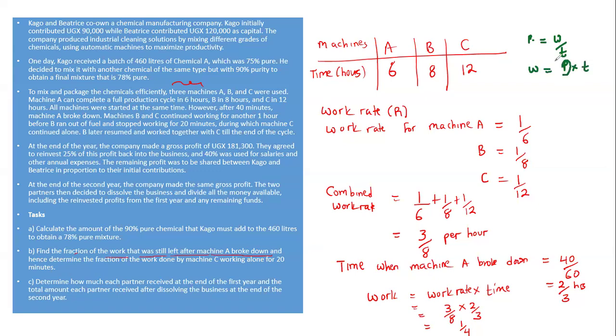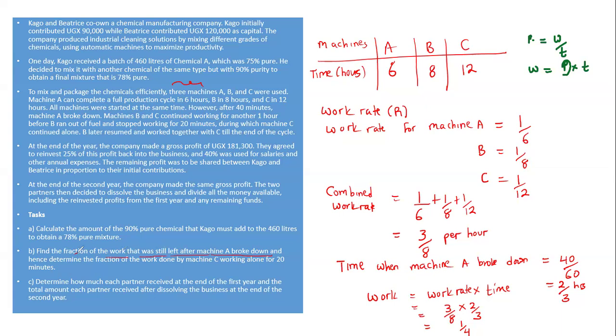So power here is your work rate, times the time. The amount of work you can do per hour is what we call the work rate, or how much work you can complete per hour. So that's how you find out the work. That means that the work they had done was just a quarter.